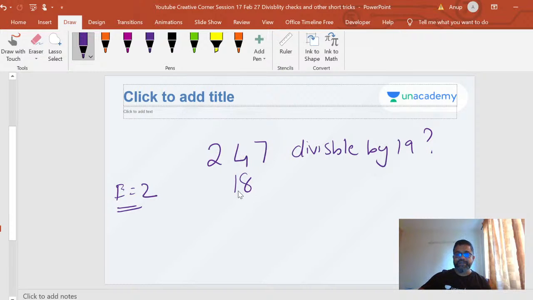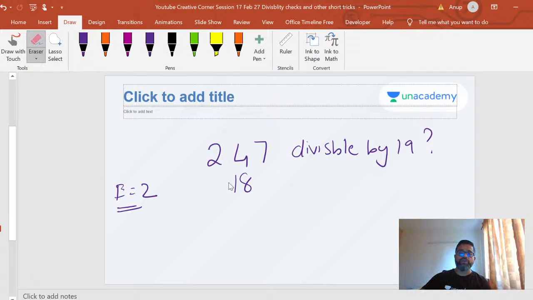Now the next step, what I told you, is to take this 18 and multiply by the Ekadika again and add it to this. 18 into 2 is 36, 36 plus 2 is 38. And you find out if 38 is divisible by 19. Yes, you're happy, the answer is there.